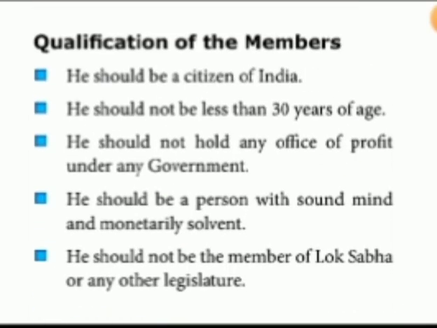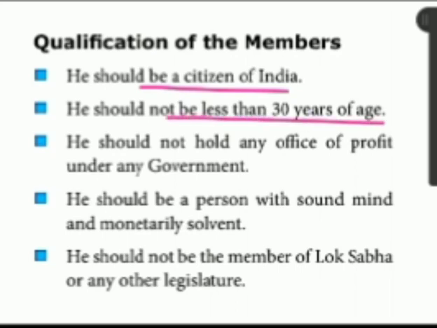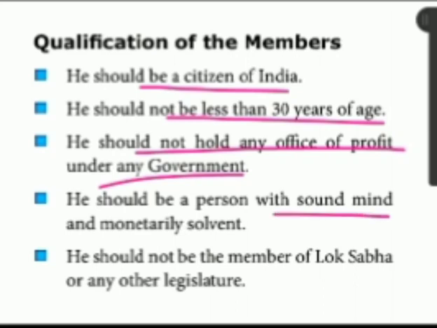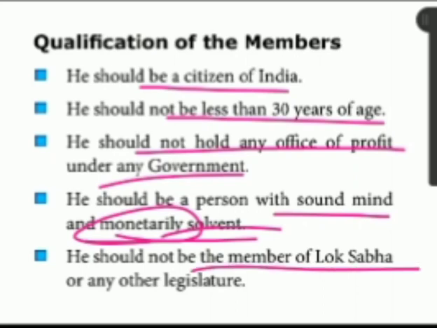Then next one, what are the qualifications of a Rajya Sabha member? He should be a citizen of India. Moreover, he should not be less than 30 years of age. He should not hold any other office of profit under any government. He should be a person of sound mind and monetarily solvent, financially he should be good. Then he should not be a member of the Lok Sabha or any state legislature. So these are the qualifications of the Rajya Sabha members.